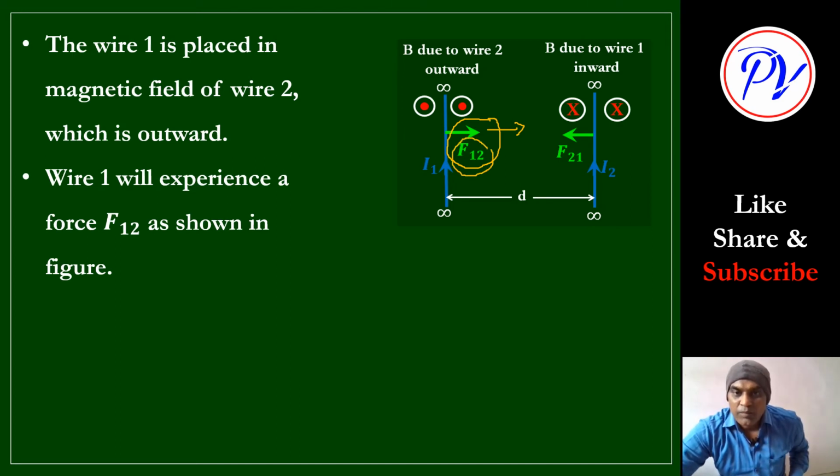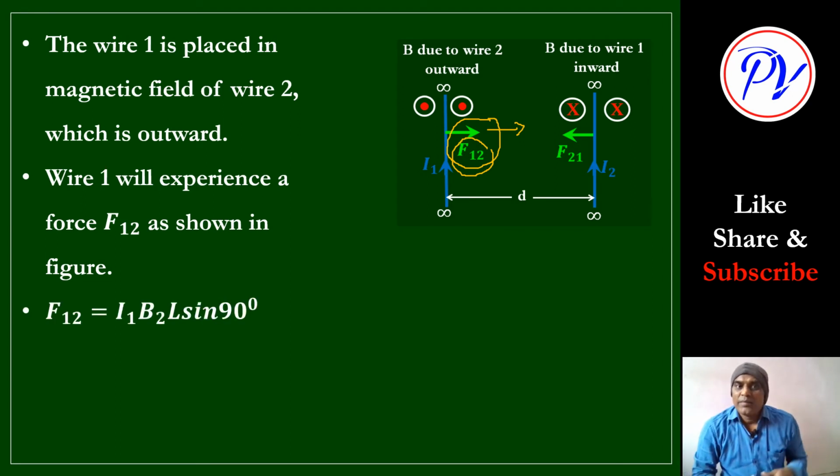And force is F12. F12 means what? Force on wire 1 due to wire 2, or due to magnetic field B2, you can say. Clear? Direction is clear. Same way, now I B L sin theta is your force. So here current is I1 through that wire, magnetic field is B2 due to wire 2, and length is length of that wire.